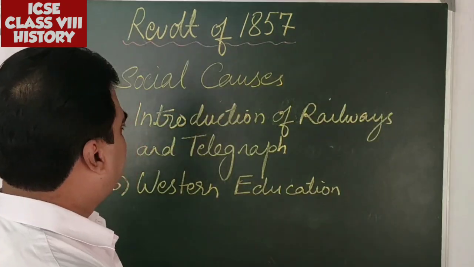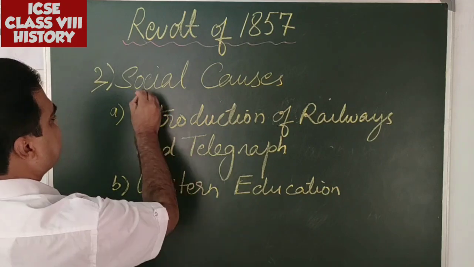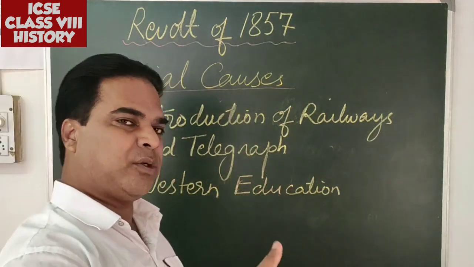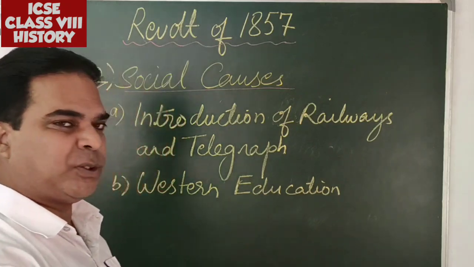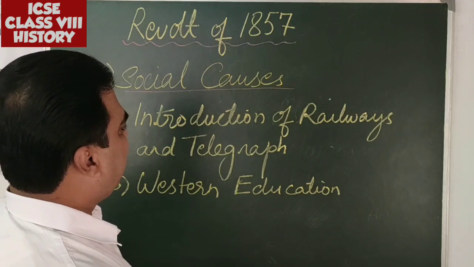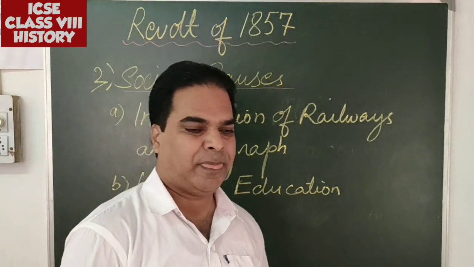So the next one is social causes, which will be taken together, religious and social causes. In the social causes, introduction of railways and telegraph.